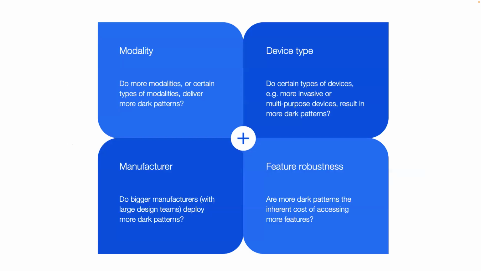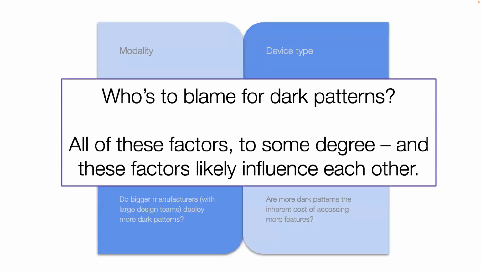Now, this can seem alarming at first, but when you consider feature richness and the other device traits, you can begin to form a more holistic, multi-factor picture of dark patterns in devices. Looking at one trait at a time, one might assume the dark patterns are caused primarily by apps, or primarily by cameras or doorbells, or primarily by Amazon and Google. But if you view all of these factors together, we start seeing that the factors likely influence each other.